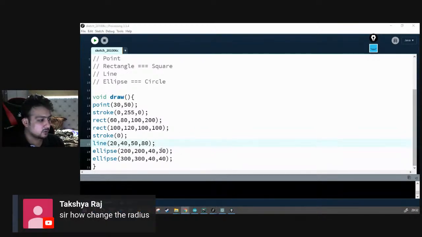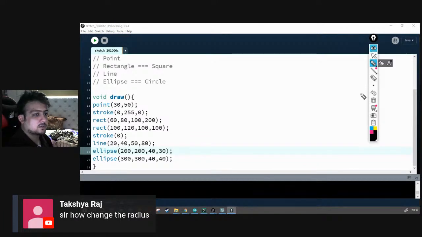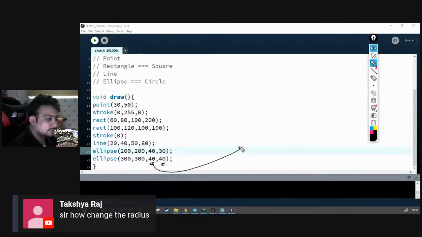To change the radius, you have to change this and this. So let me explain this one as well, because moving forward people might have some doubts on this one. So we got 30, we got 40. So this is my X and this is my Y. Let's say it's W and this is my H. That's fine.